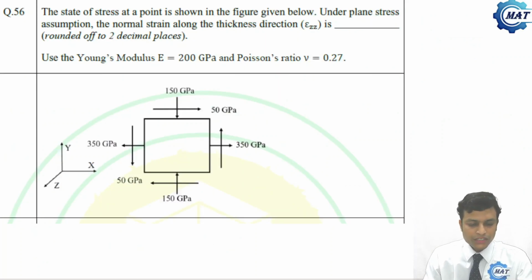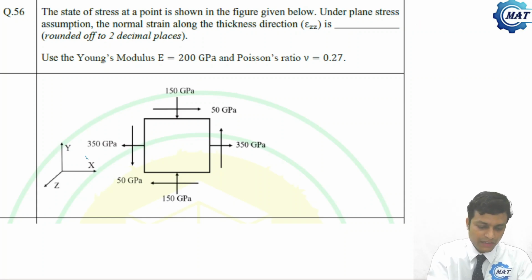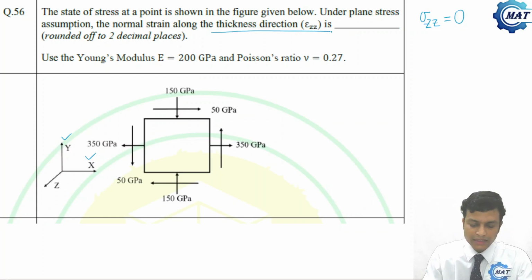Here, the state of stress at a point is shown in the figure given below. Under the plane stress assumption, plane stress means if it is given in the XY plane, sigma ZZ is 0. The stress value normal to the plane is 0, that is sigma Z is 0. The normal strain along the thickness, that is epsilon ZZ, is to be determined to 2 decimal places. Young's modulus is given as 200 GPa and Poisson's ratio is 0.27.